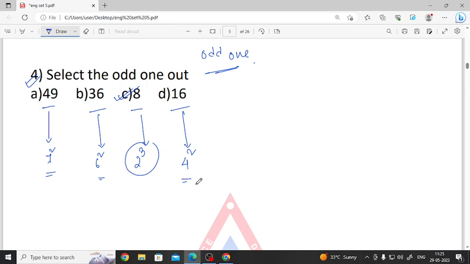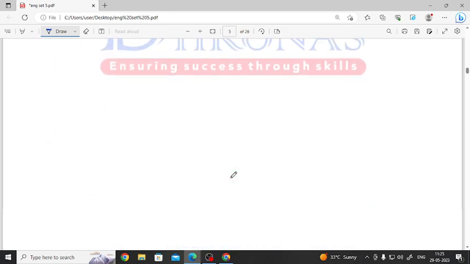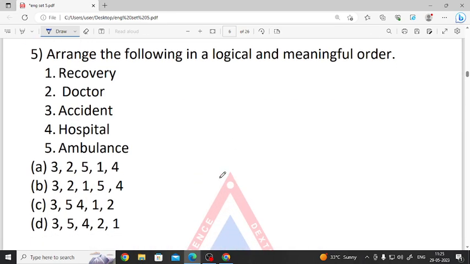Let's go to the next question. The next question is to arrange the following in a logical and meaningful order. So we have to just arrange. What is given? It is given recovery, doctor, accident, hospital and ambulance.